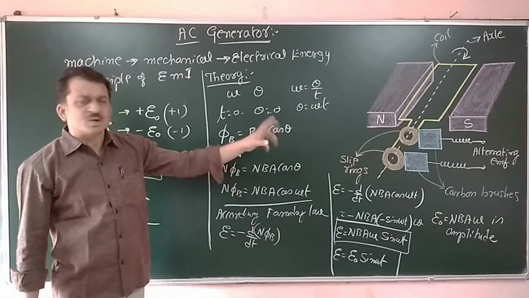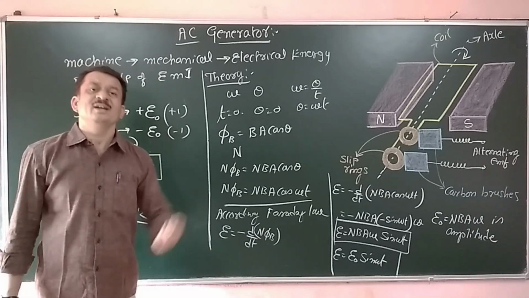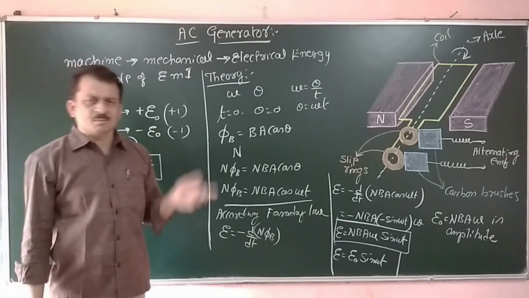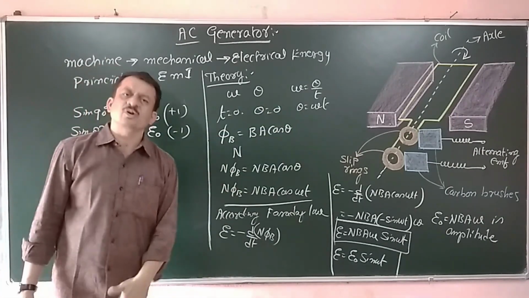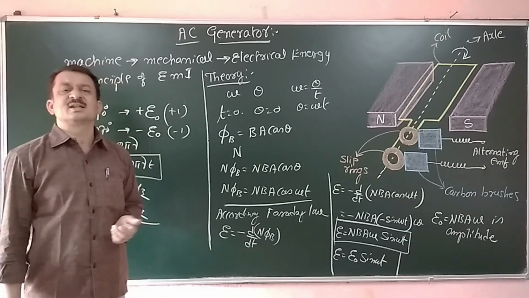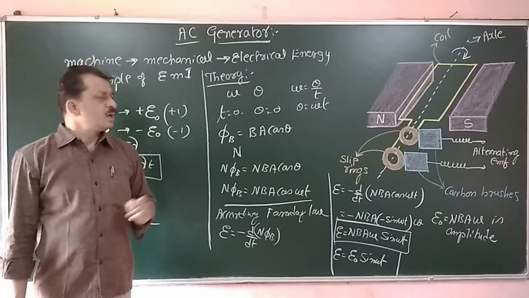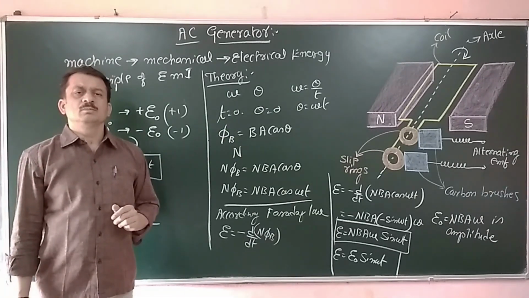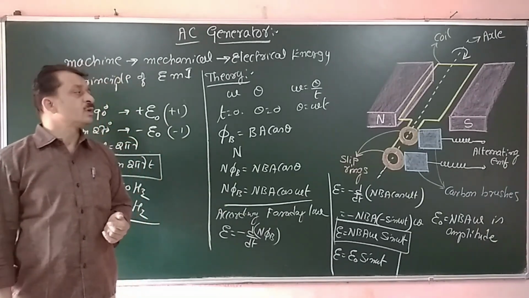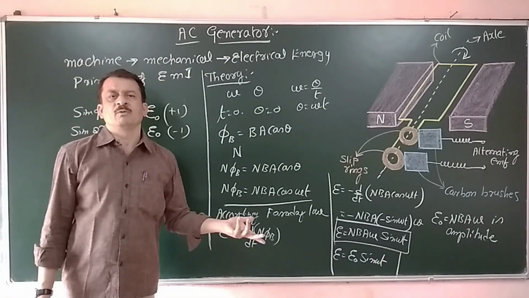If the coil is rotated by steam produced by burning coal, boiling water and using the steam to rotate the coil, that power generating station is called a thermal power plant. If we replace the coal with nuclear energy, then that power station we call a nuclear power plant.